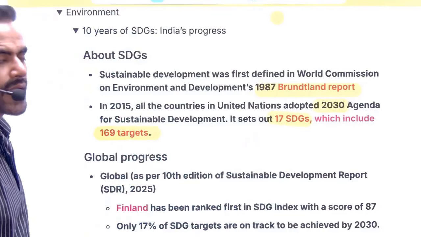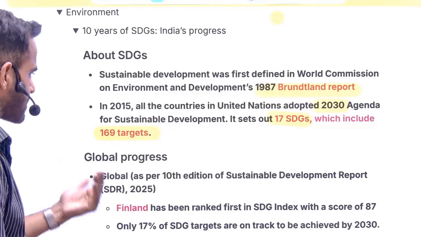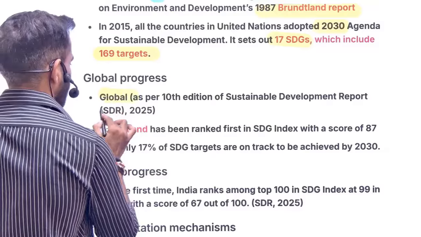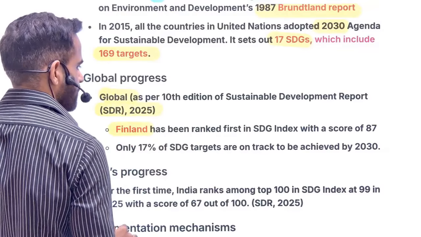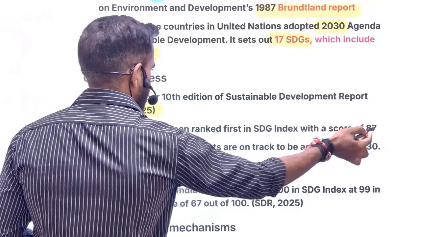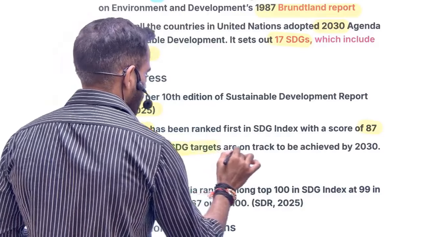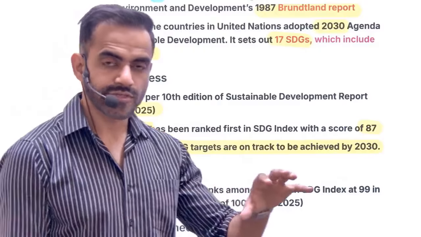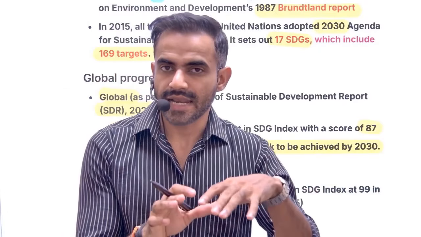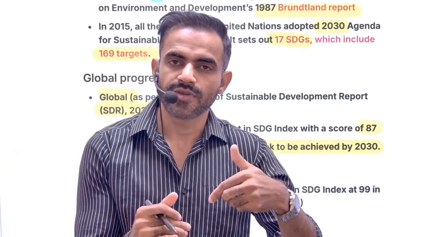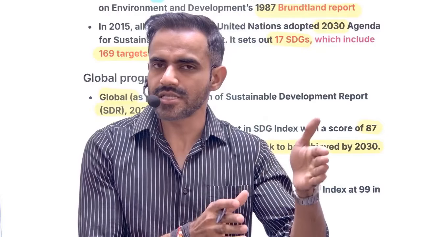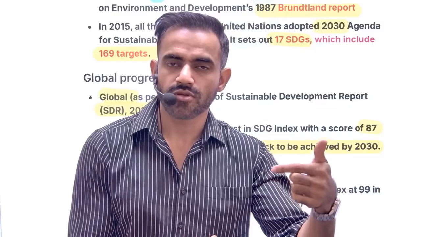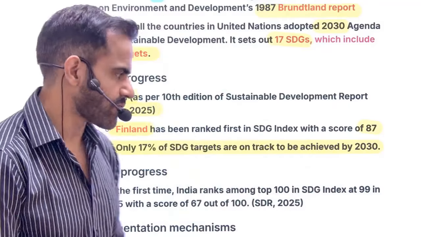In India, Niti Aayog is the apex organization for SDG. Okay, now as per the global index 2025, Finland is on top position and the score is 87. Only 17% of SDG targets are on track to be achieved by 2030. That itself shows that yes, we are lagging behind and we will not be able to achieve SDG with this speed. And especially after pandemic, we have lost a lot of progress.